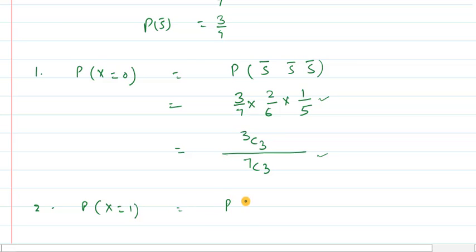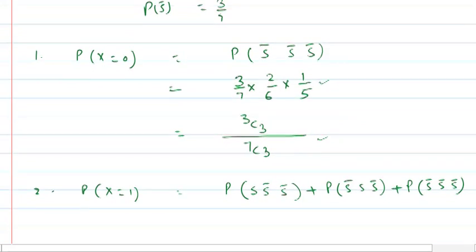So in this case, as I told you, we will be having 3 cases. For these 3 cases, we'll go in the same way as I have written. One case is success, not success, not success, plus probability of not success, success, not success, plus probability of not success, not success, success.